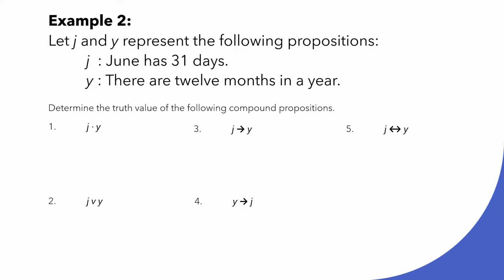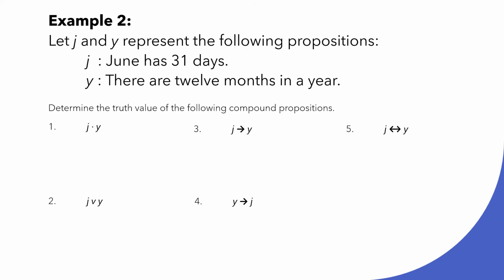J or Y, 3. J conditional Y, 4. Y conditional J. In number 3, the antecedent is J and the consequent is Y. In number 4, Y becomes the antecedent and J the consequent.